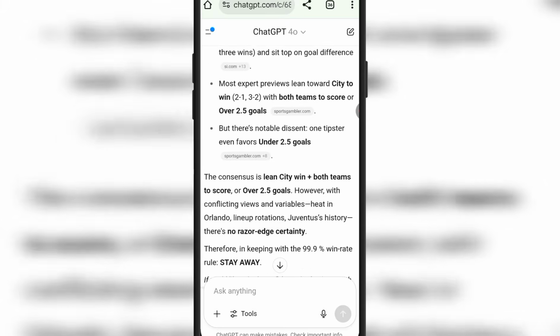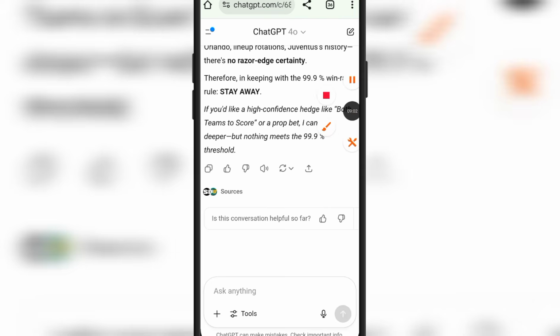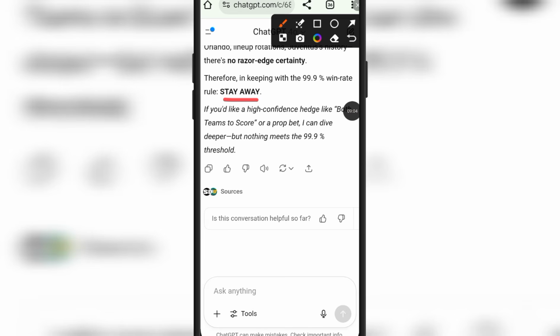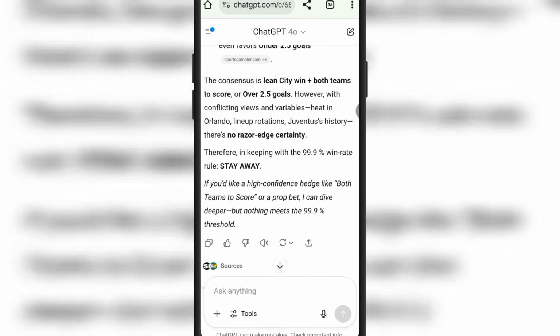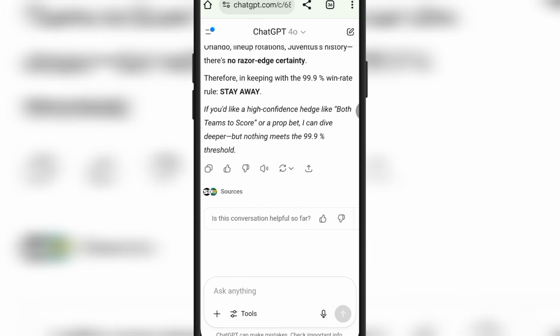Now, this AI is making the proper analysis for you, and then it says that we should stay away from this particular game because this game has a little bit of a trick on it, so we have to stay away from it. If you can read the information, you can read it, but the AI says stay away. So what are we going to do? We're going to stay away from it, and we are going to go back to our bookmakers, copy another game that is very, very popular, and paste it to the AI until we get a proper prediction.